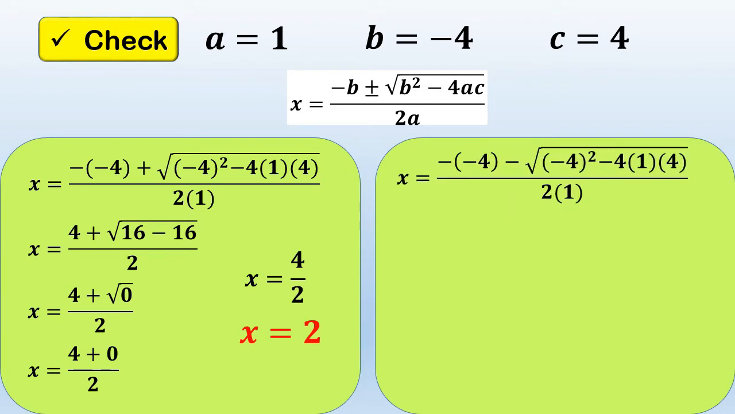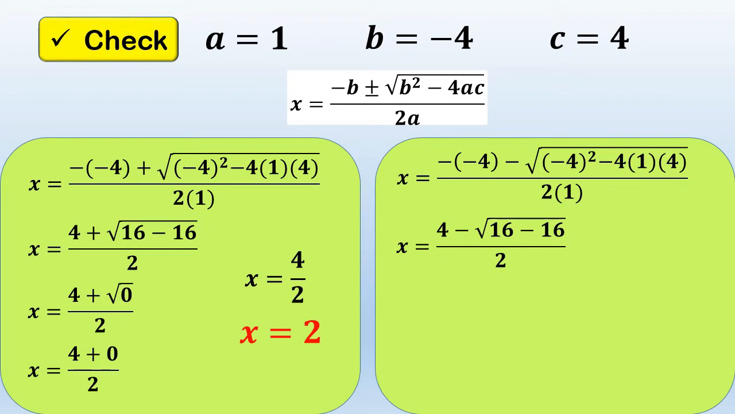So, it will become negative times -4 minus square root of -4 squared minus 4 times 1 times 4 over 2 times 1. Okay, so let's simplify. Negative times negative, of course, it is positive. So, negative times -4, the answer is positive 4. Copy the sign, negative, and then simplify. Negative 4 squared is equal to positive 16.